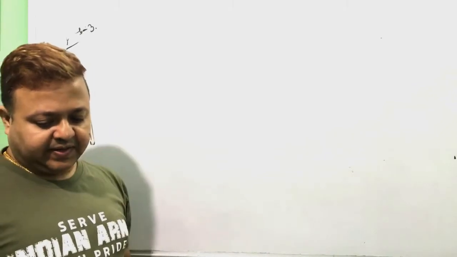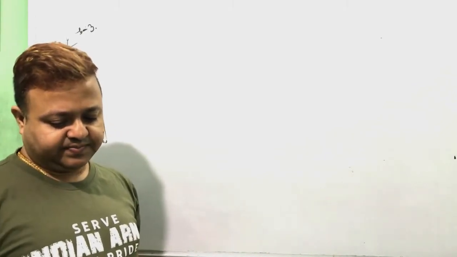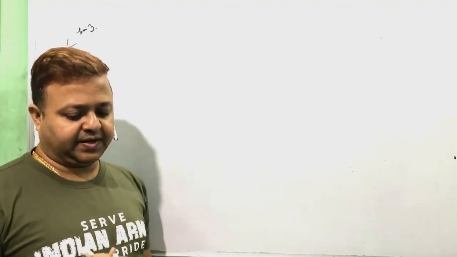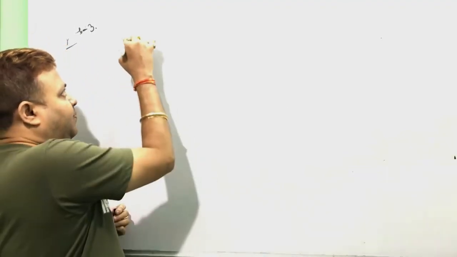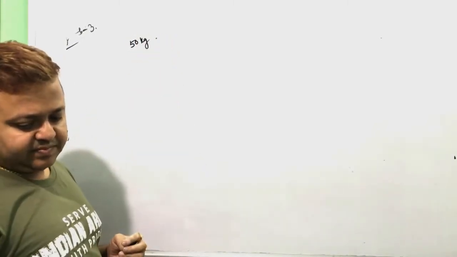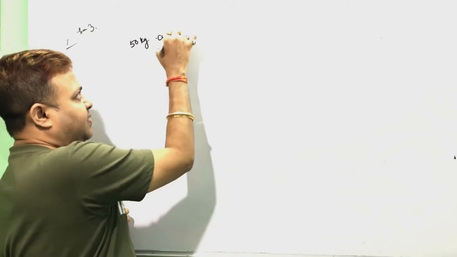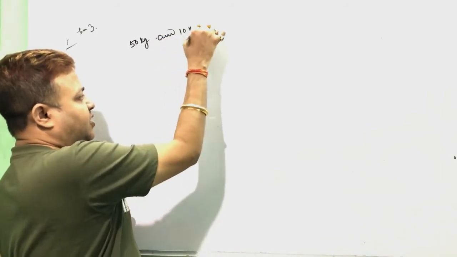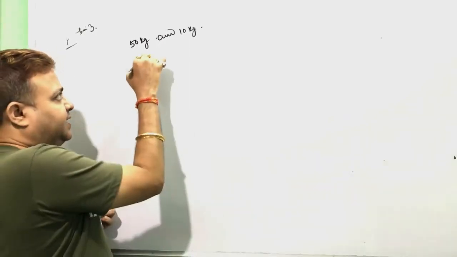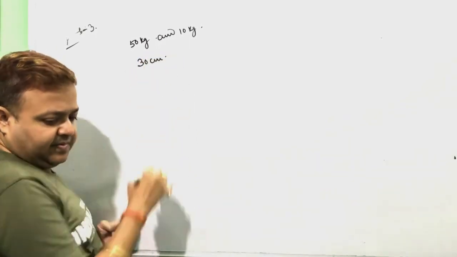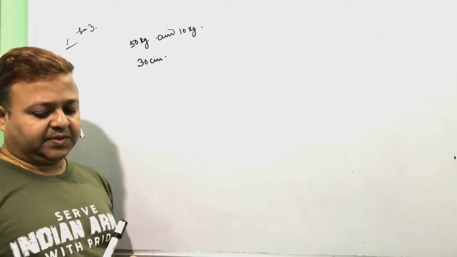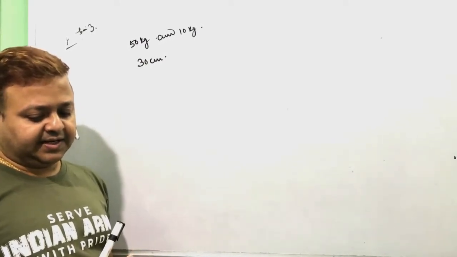The distance between the centers of the two spheres of mass 50 kg and 10 kg is 30 centimeter.